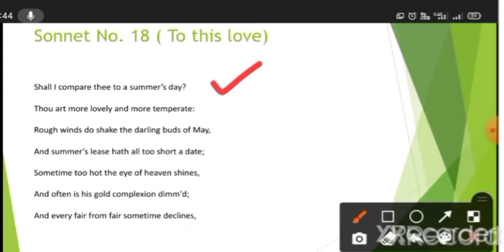See, there are some shortcomings, you can say, of the weather, the ups and downs of the weather. So they are taken in a very metaphorical way.